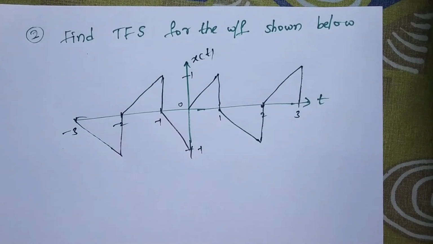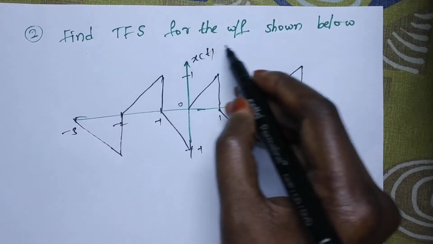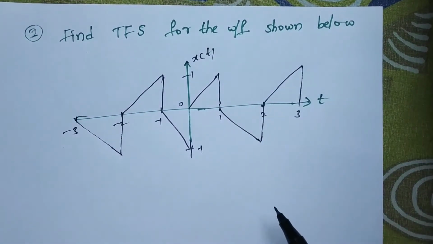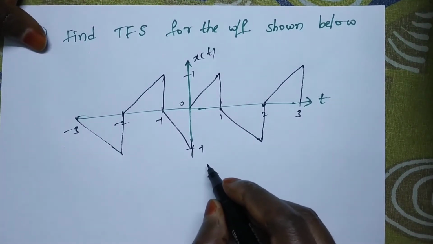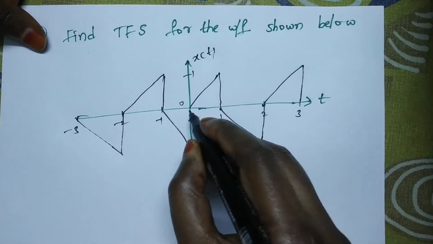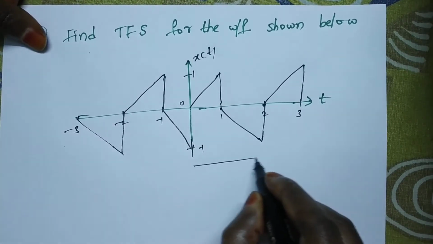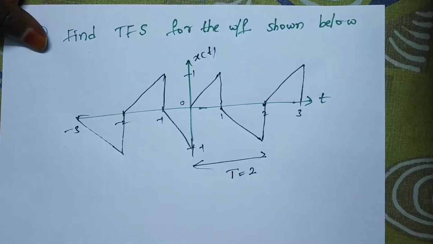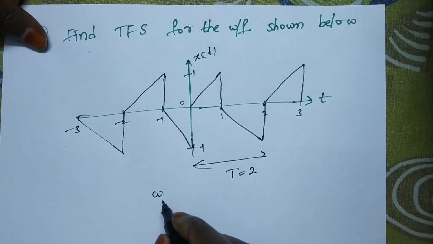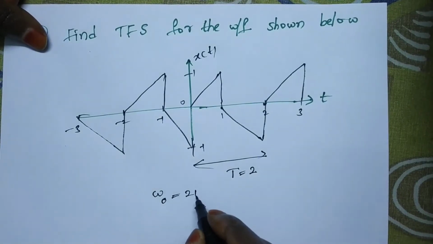Let us solve one more problem related to the symmetry concept. Find the trigonometric Fourier series for the waveform shown below. First, the signal is periodic; check the time period 0 to 2. The signal is repeating. The time period T is equal to 2, and the fundamental frequency omega naught is equal to 2 pi by T.